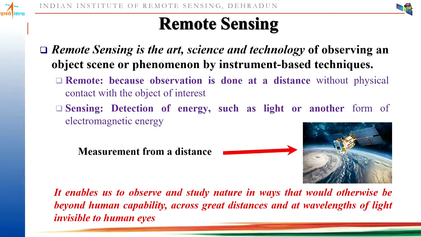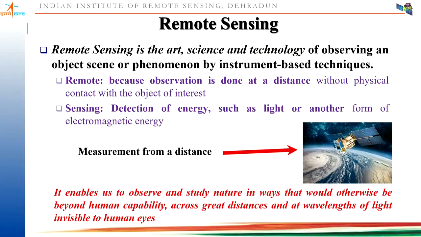And remote means what? Because we are observing the information, we are collecting the data without being in physical contact with the object. And sensing is detection of energy such as light or another form of electromagnetic energy. Like you are seeing me, I am seeing the particular slide, so that is also remote sensing, because I am sensing the information without being in physical contact with the particular screen.